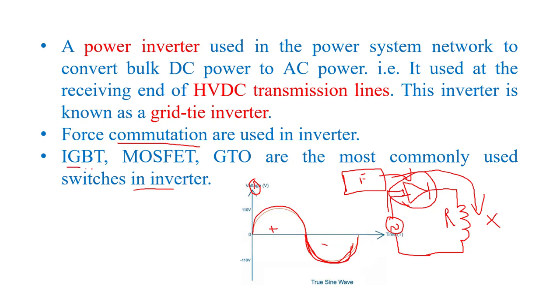These switches are IGBT, insulated gate bipolar transistor, MOSFET, metal oxide field effect transistor, and GTO, gate turn off device. These devices have the self commutation property. So these devices are the most commonly used switches in inverters. So these are some important points related to inverter.